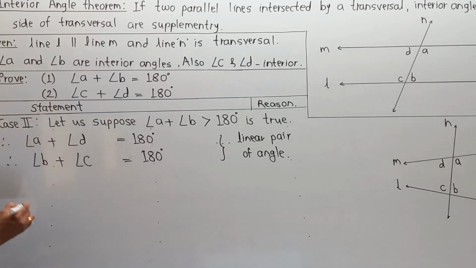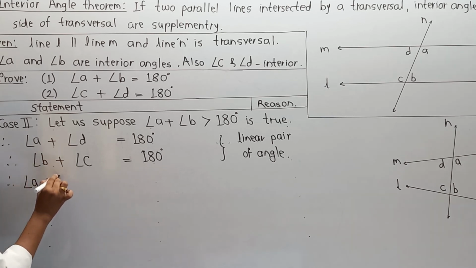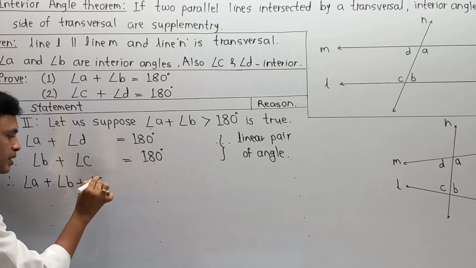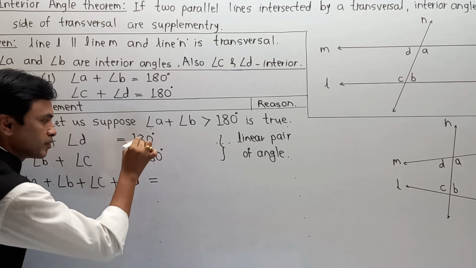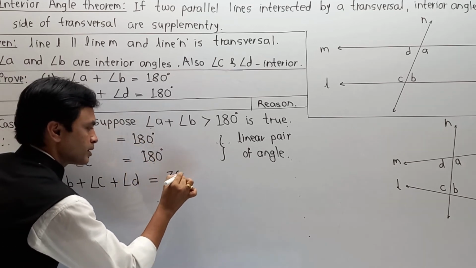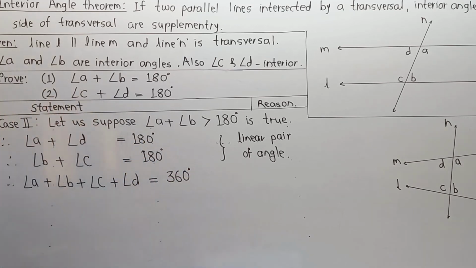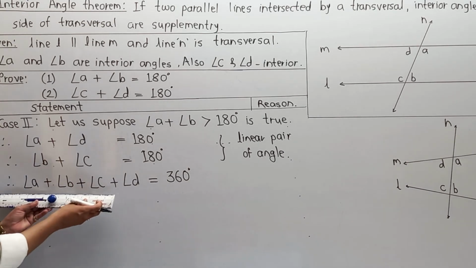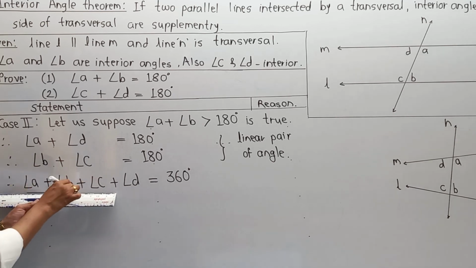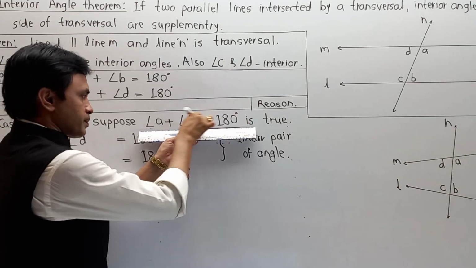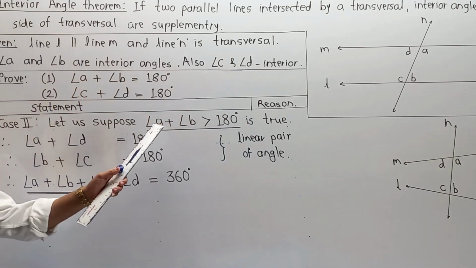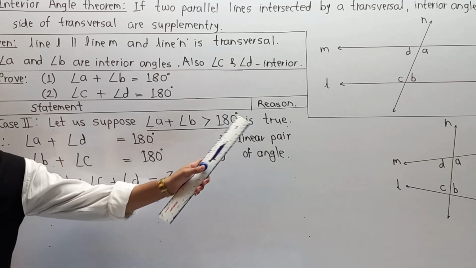So writing that part. Therefore, angle A plus angle B plus angle C plus angle D, their addition 180 plus 180, becomes 360 degrees. Now, the main twisting part will start over here. We have a correlation about angle A plus B. As per our assumption, we are assuming that angle A plus angle B is greater than 180.